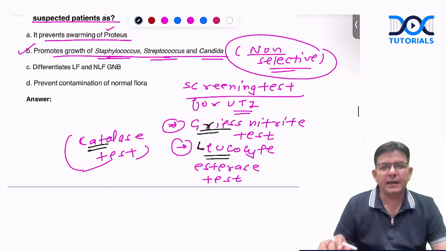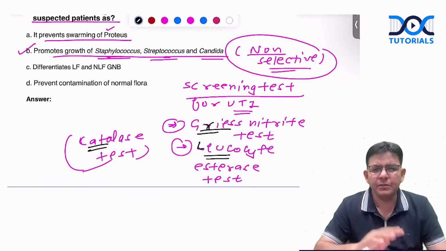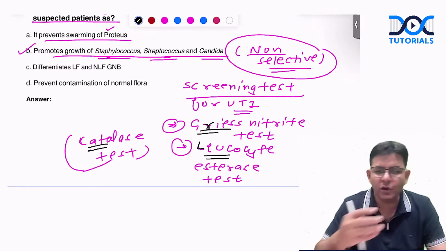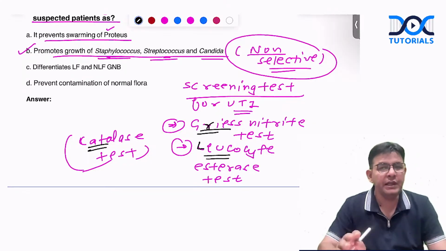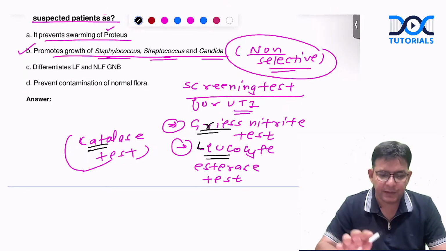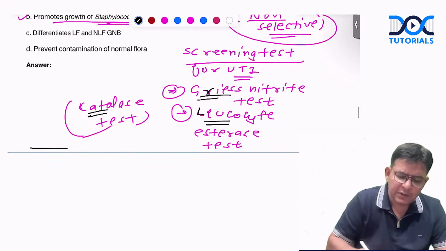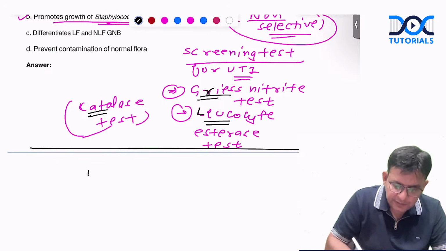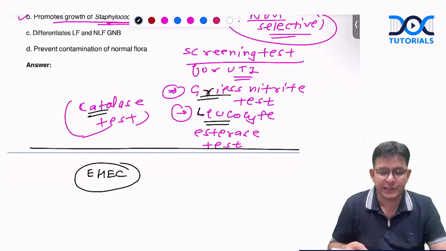Now, other than that, in a midstream urine sample, more than 10^5 E. coli per ml of urine is termed significant bacteriuria. So all those points also need to be remembered. And I suppose there are no questions regarding the E. coli stuff. So from my side, I'm telling you about diarrheagenic E. coli, of which the most important is EHEC.